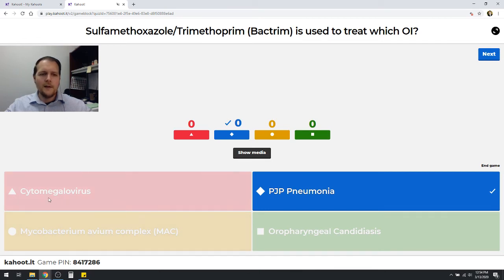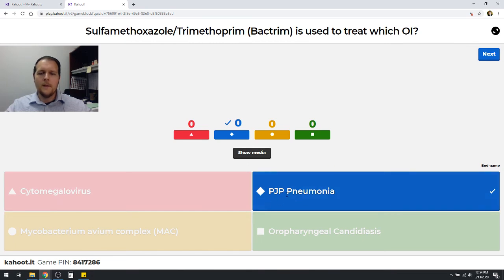Obviously, cytomegalovirus is a viral thing, so it's not going to be treated by an antibiotic. Similarly, oropharyngeal candidiasis is a fungal thing, so that would be either nystatin or fluconazole you want to use for that. And then Mycobacterium avium complex is a more atypical kind of pathogen. Typically, you see things like macrolides being used potentially, but certainly for PJP pneumonia, both for prophylaxis, once patients get down below, say, 200 CD4 cell count, or for actual treatment in and of itself, then Bactrim is the way to go for this.